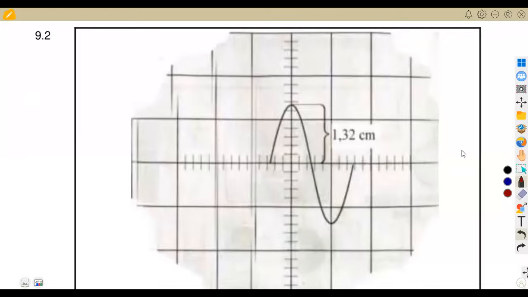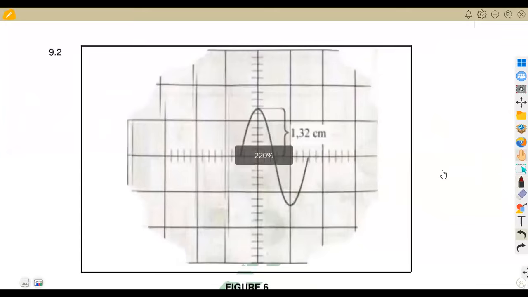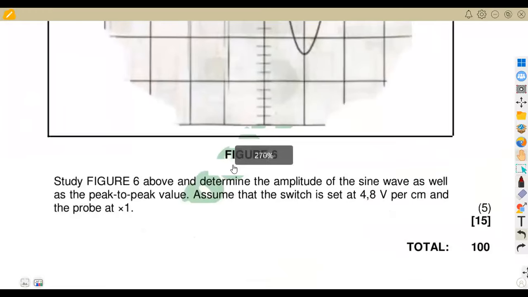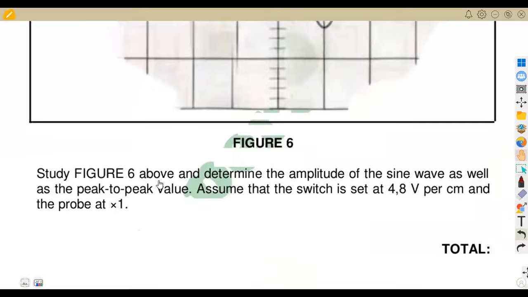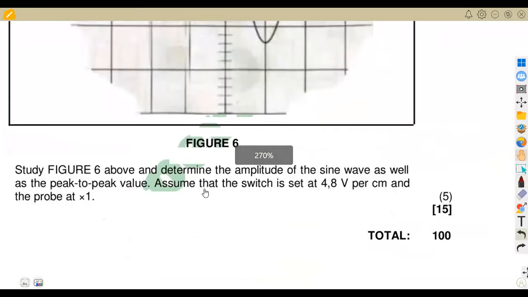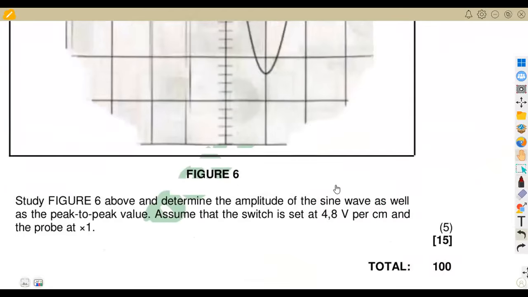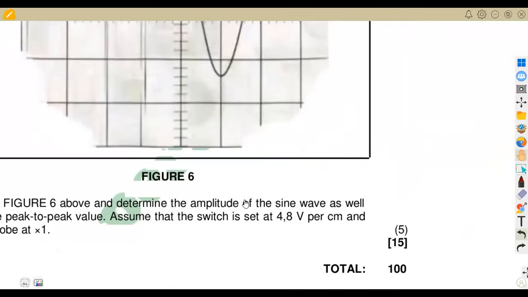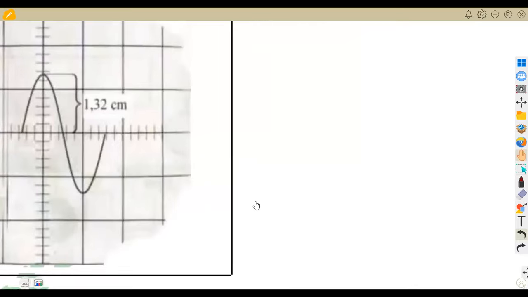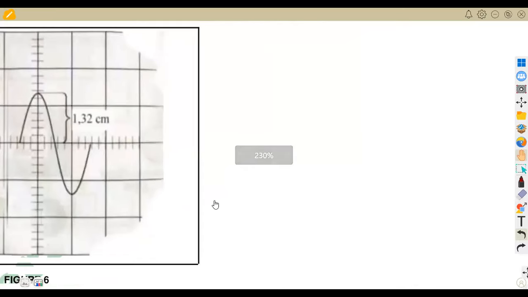In 9.2, we are given a calculation to be made from the oscilloscope concept. We are asked to study the figure above and determine the amplitude of the sine wave as well as the peak-to-peak value. Assume that the switch is set to 4,8. Take note, guys, the deviation that we're given is 4,8 volts per centimeter, and the probe at times 1. So here we are given 4,8 volts per division.